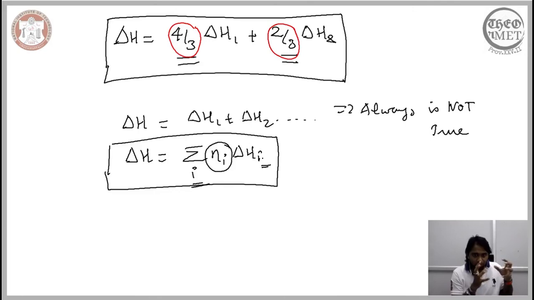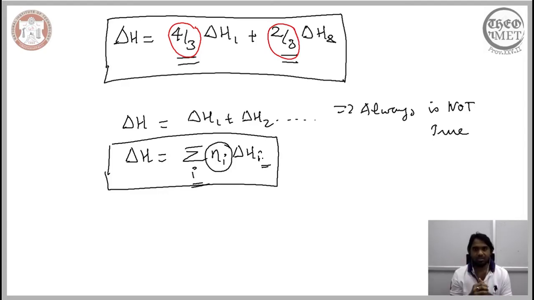So we saw two examples. In one example, it was rather straightforward. We were able to relate the summations to the original reaction, and in the second example that we have considered, the manipulation was quite tricky, and somehow these involved fractions, but only after we were sure that we are able to recover the original reaction, we arrived at this relation. So, therefore, Hess's law, as the name indicates, is not always the summation. It involves specific contributions or specific prefactors.